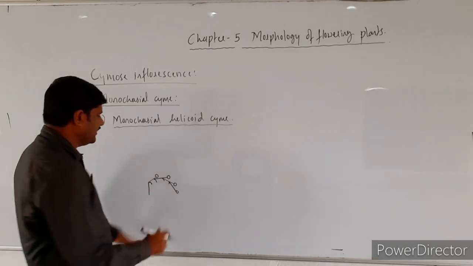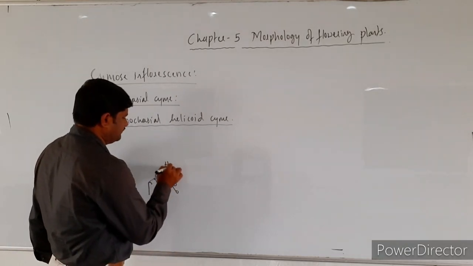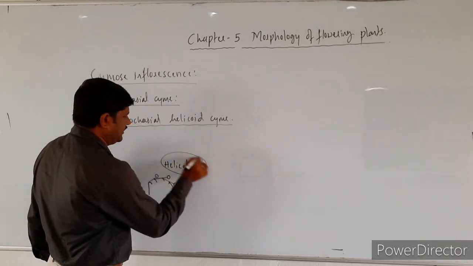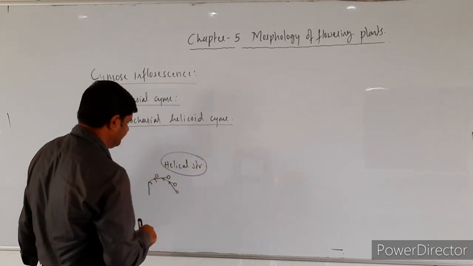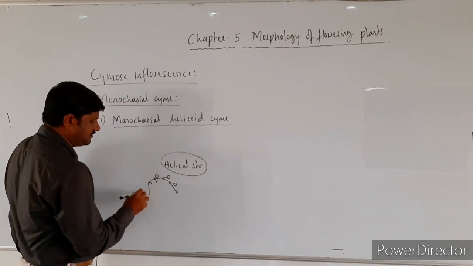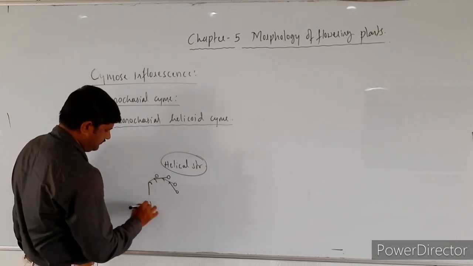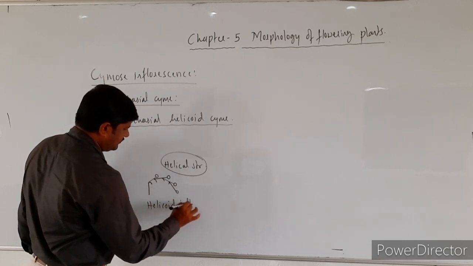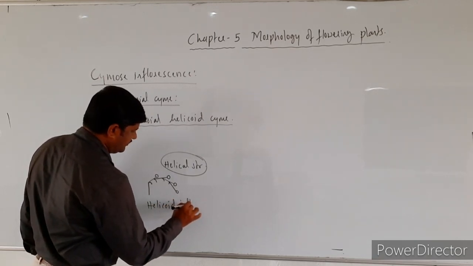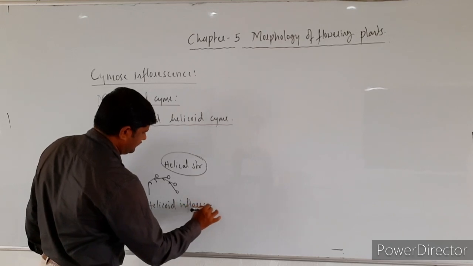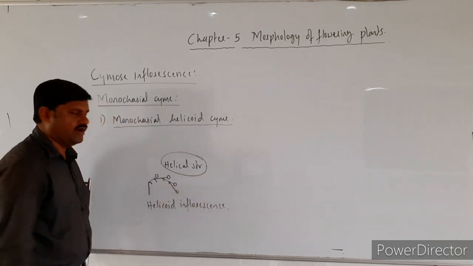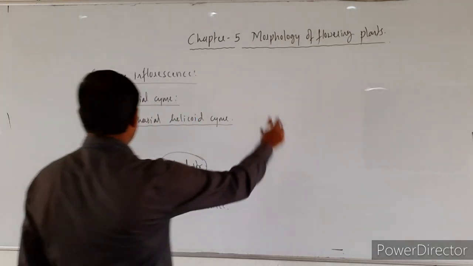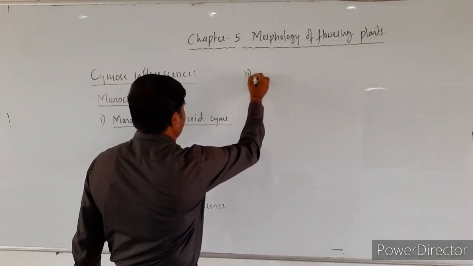Which forms the helical structure, and this helical structured cymose inflorescence itself is called what? Helicoid cymose inflorescence. Helicoid cymose inflorescence.